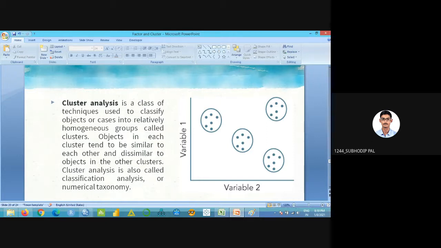So cluster analysis is a class of technique which classifies the objects or cases into relatively homogeneous groups. So homogeneous group means similar kind of group. So we are taking those persons only who actually shop from Peter England. Objects in each cluster tend to be similar to each other and dissimilar to the objects in other clusters.